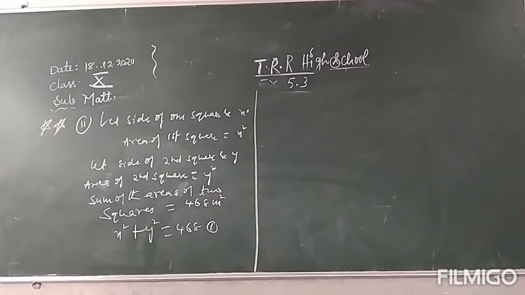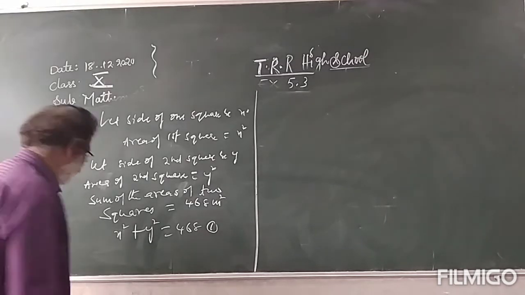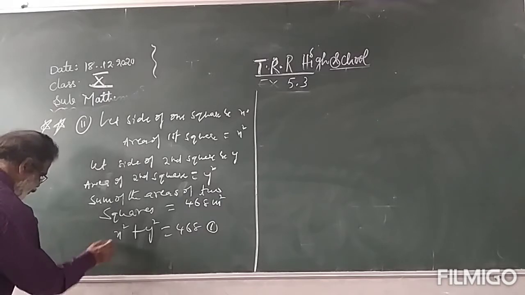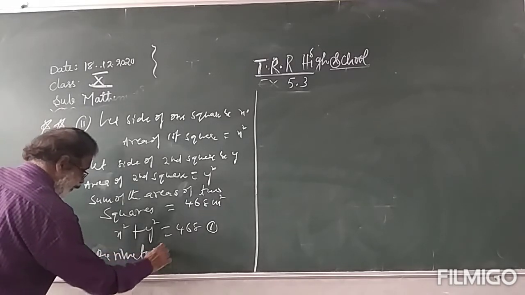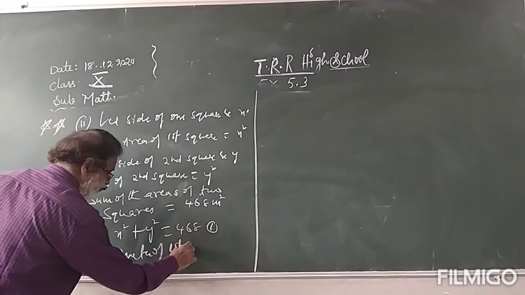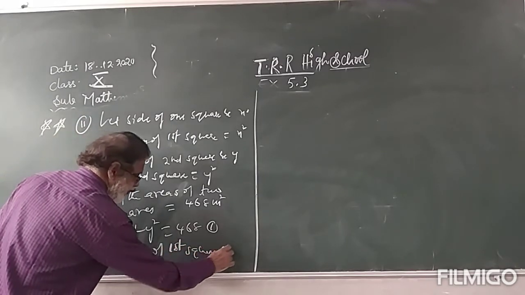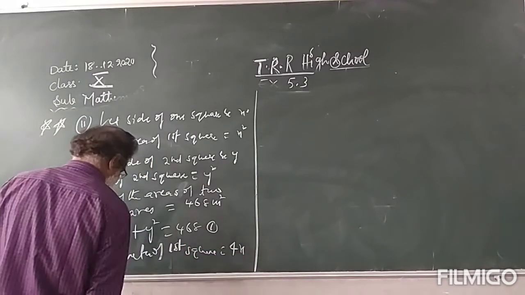Next, the difference of the perimeters is 24 meters. Perimeter of the first square, perimeter formula 4 into side, is 4x.